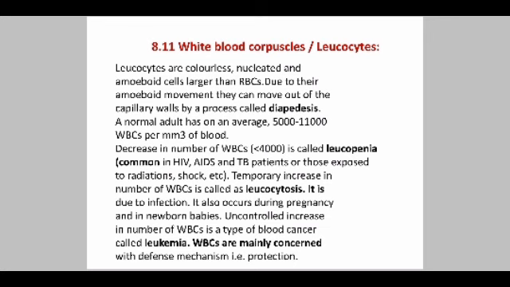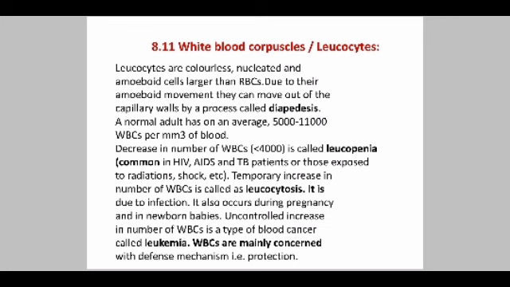It also happens when exposed to radiation or sometimes shock. A temporary increase in the number of WBCs is known as leukocytosis. It is due to infection.